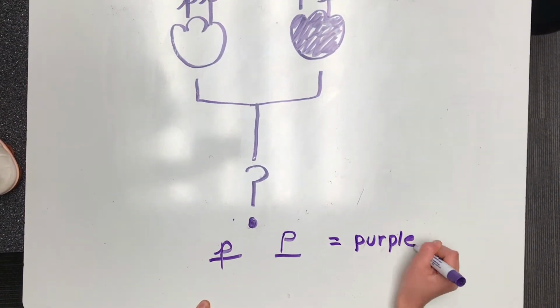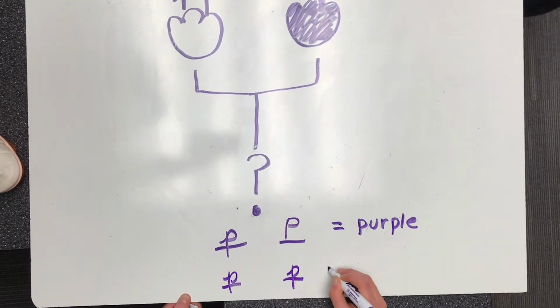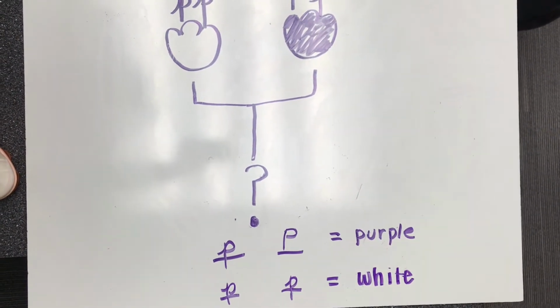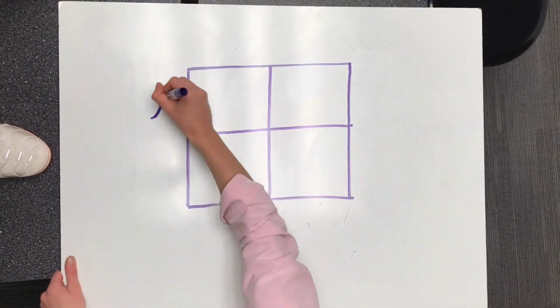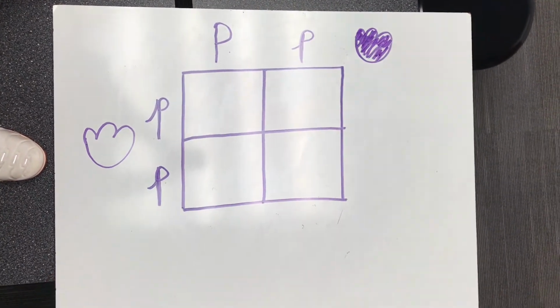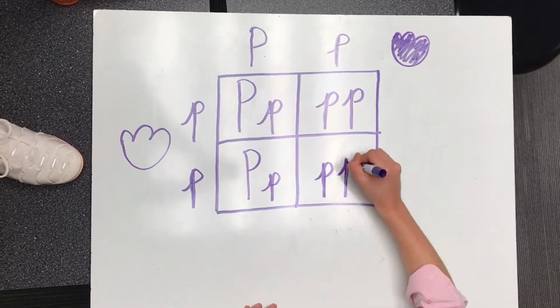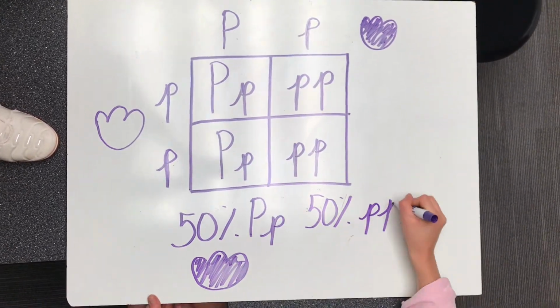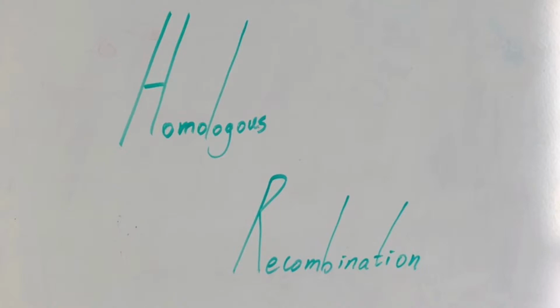The combination of the genes in these 2 gametes determines the flower's color. We can model this with a Punnett square right here, which helps us predict the probability of certain traits in offspring when the genotypes of the parents are known. Here's the model. We mentioned earlier that during prophase 1, when chromosomes find their homologous pairs and fuse through synapsis, the crossing over of genetic material can occur in a process known as homologous recombination. This means that one single chromosome in the final haploid cell could contain segments from both sets of parents.